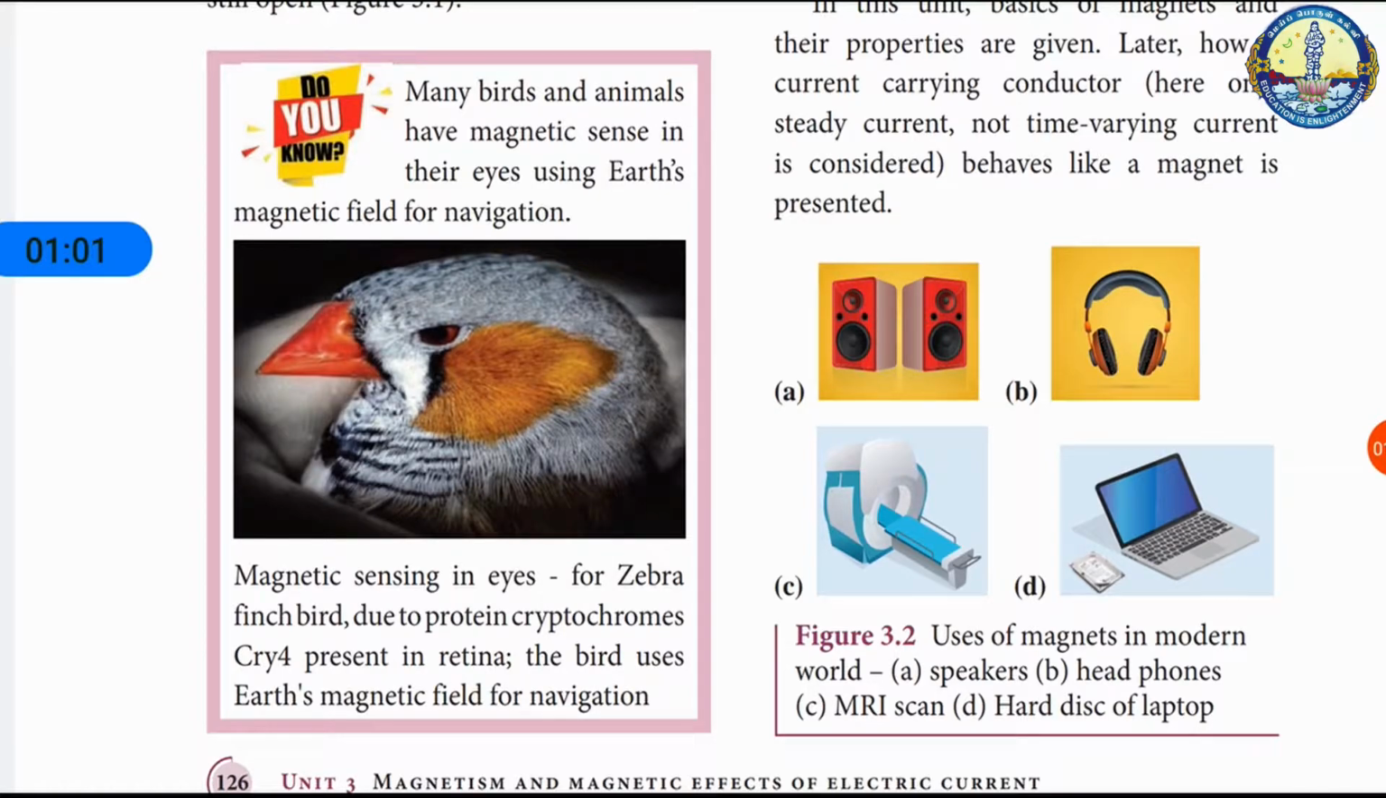Earlier, both electricity and magnetism were thought to be two independent branches in physics, but Oersted observed that a magnetic compass needle kept near a current carrying wire was deflected. So this unified the two different branches, electricity and magnetism, as a single subject, that is electromagnetism in physics. In this unit, we are going to see the basics of magnets and their properties. Later, how a current carrying conductor, with steady current, not time varying current, behaves like a magnet is presented.